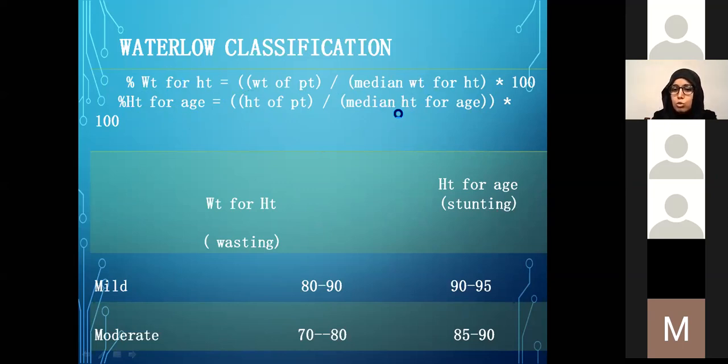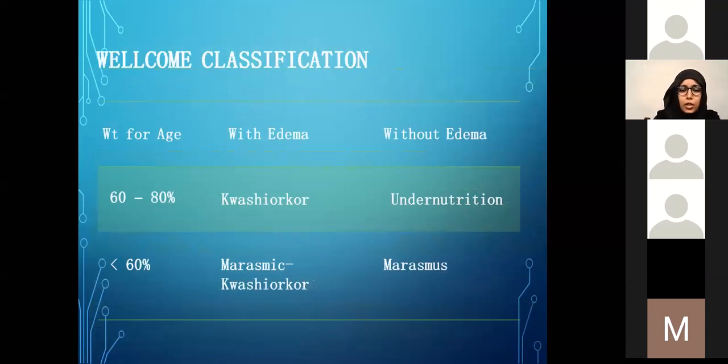Waterloo also used the percentage of median for making the comparison. So now you are looking at two indices, height for age and weight for height. If weight for height falls between 80 to 90%, then it is mild, and for height for age it is 90 to 95%. Moderate if the weight for height is between 70 to 80% of the median, and height for age is 85 to 90%. You don't have to remember all these terms. The only classification that you would need to remember is the WHO.